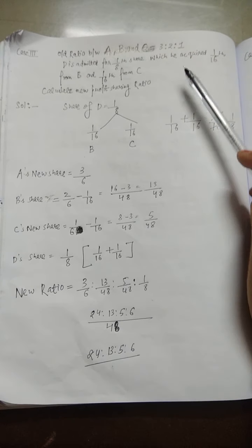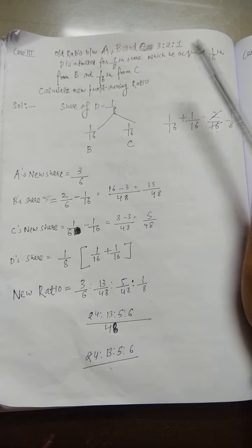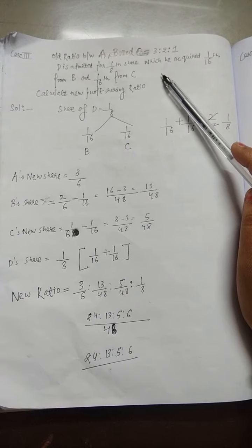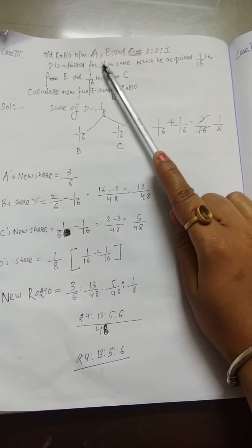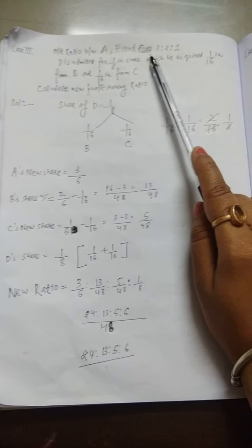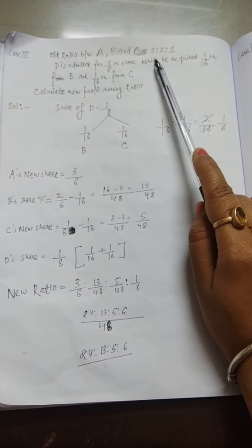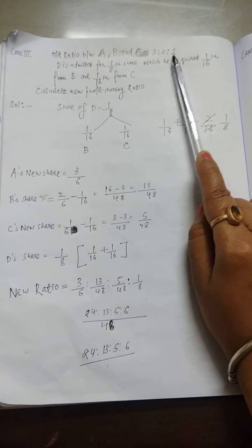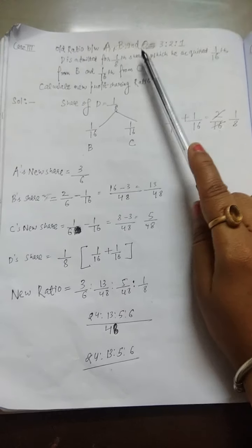This is case 3 of calculating new profit sharing ratio. Let's take an example. In this example, there were three partners A, B and C, and the ratio between A, B and C is 3 is to 2 is to 1. D is admitted for 1/8 share which he acquired 1 by 16 from B and 1 by 16 from C. It means D is acquiring his share from B and C only.